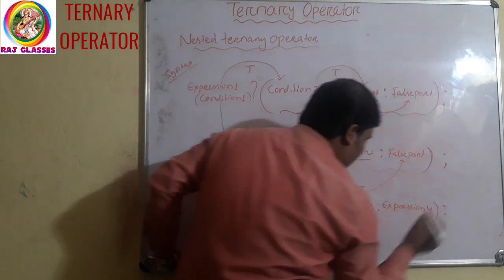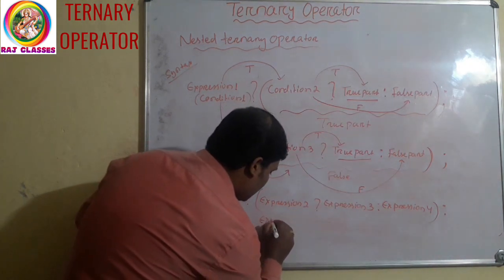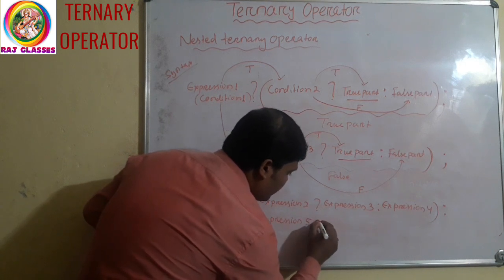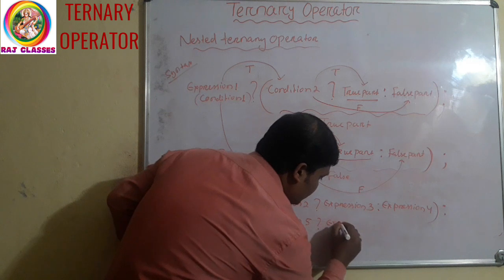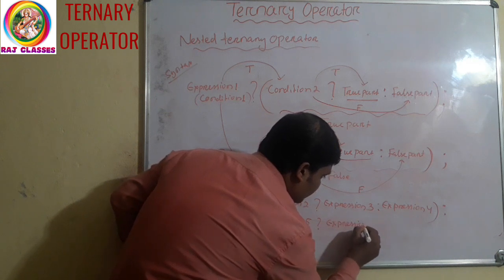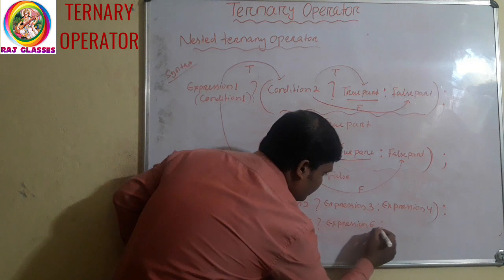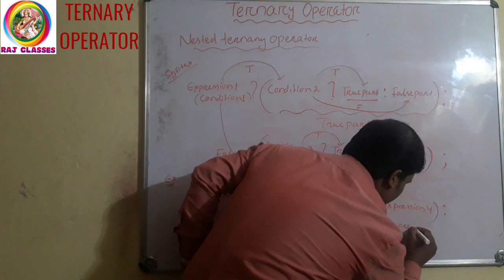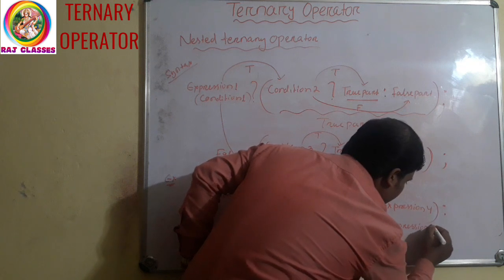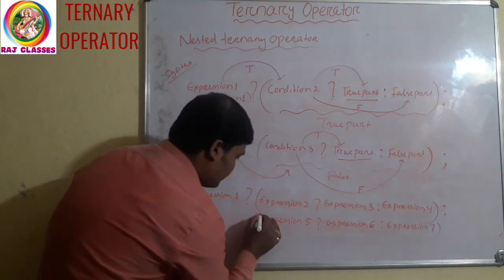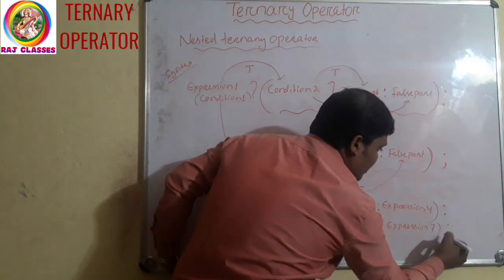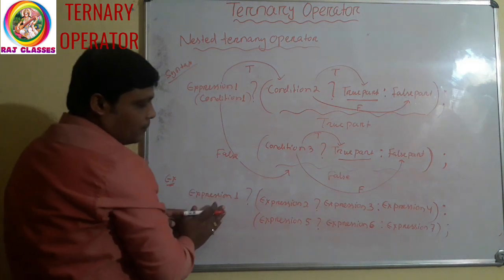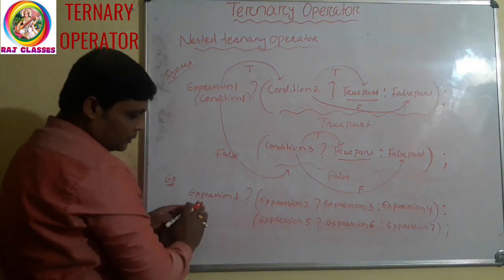Then in the false part, suppose expression 5, expression 6, and this is expression 7, and this is semicolon, and this is colon. Clear? Now see, just compare.